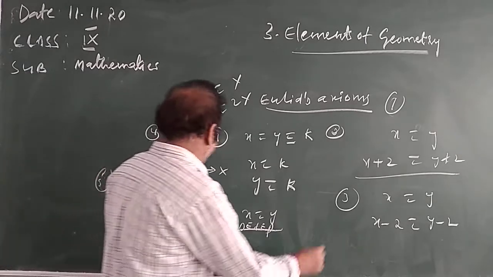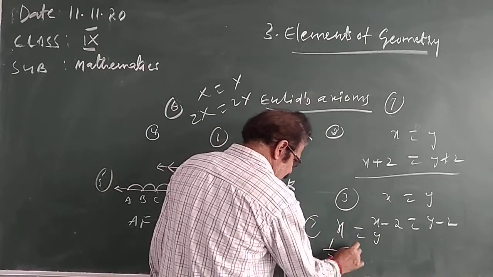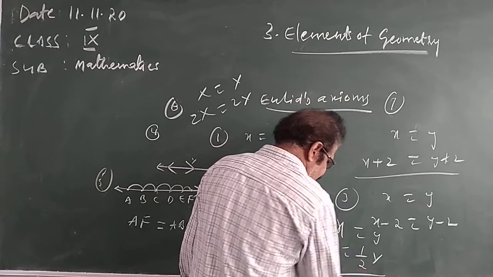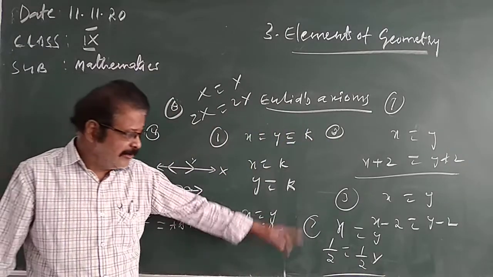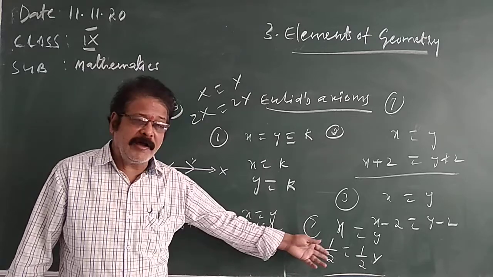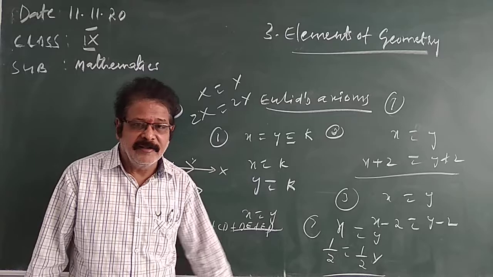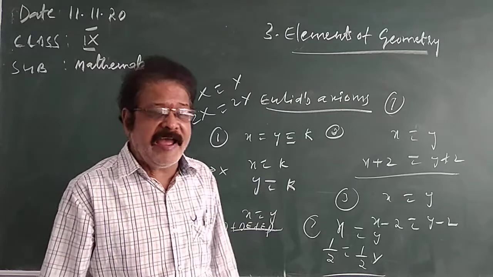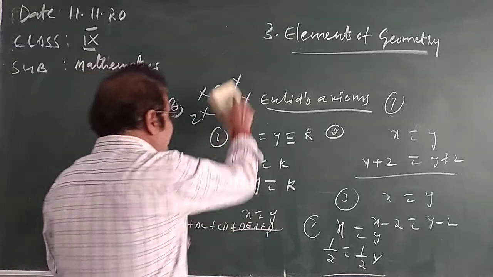For example, x is equal to y. When it is doubled, 2x is equal to 2y. When the things are doubled, the resultants are also equal. The seventh one, things which are halves of the same things are equal. x is equal to y. When they are made half, the new ones are also equal. When the things are reduced to half, the resultants are equal to one another. So these are the Euclid axioms, 7 axioms. Similarly, Euclid postulates.